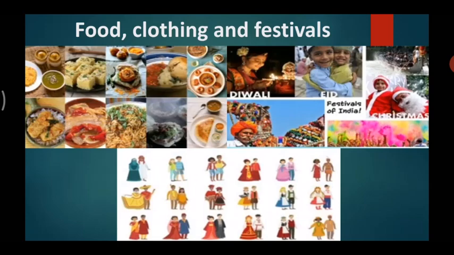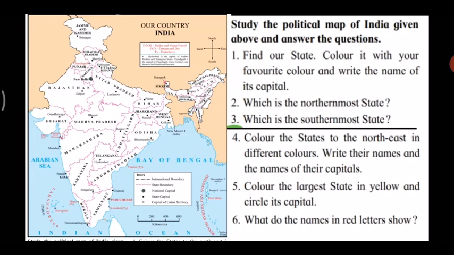Okay, let's move forward. Now look at the map given. This is a political map of India where you can see different states and union territories of India. Can you tell me how many states are there in India? Yes, right. There are 29 states and 8 union territories. Now, India is also called a democratic republic. The capital of India is New Delhi.